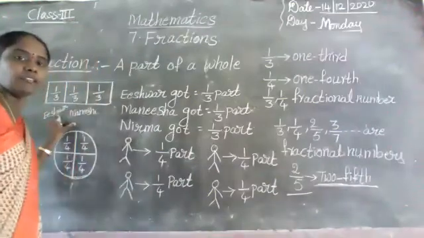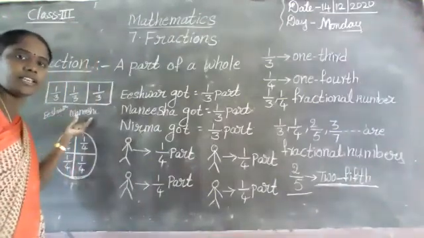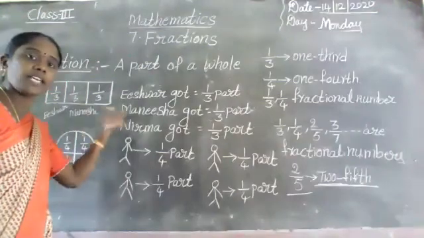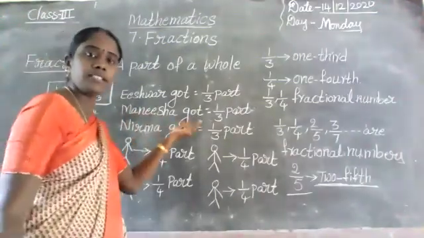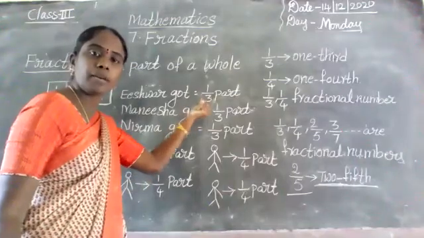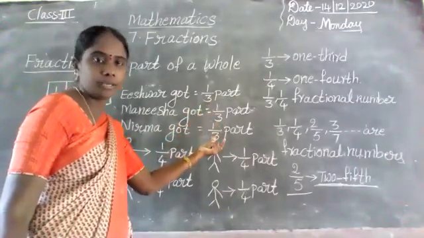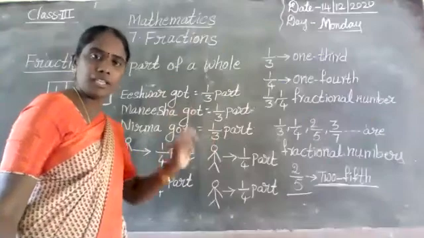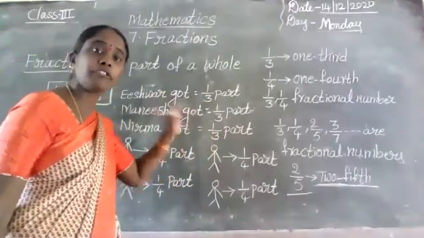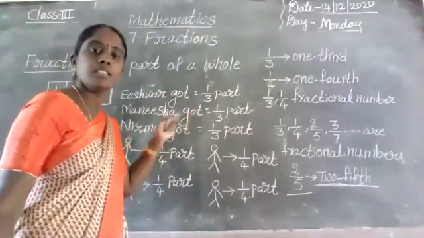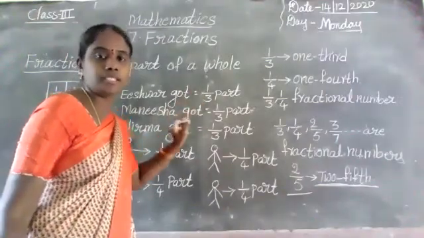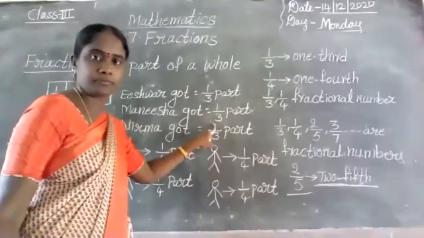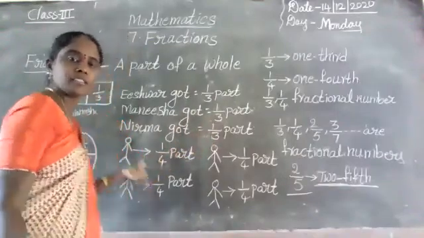Now here I have taken one chocolate. I divided it into 3 parts. I gave it to 3 members. How can they get equal parts? 1 by 3 part each, each part from 3 parts. So how can we write it in fractional number? 1 by 3.